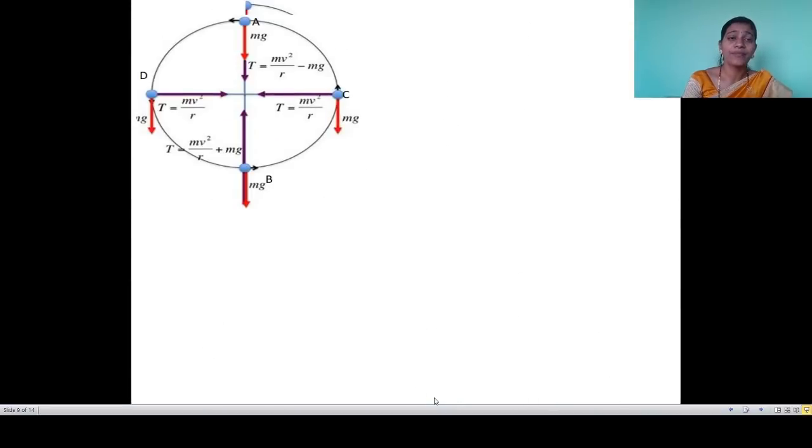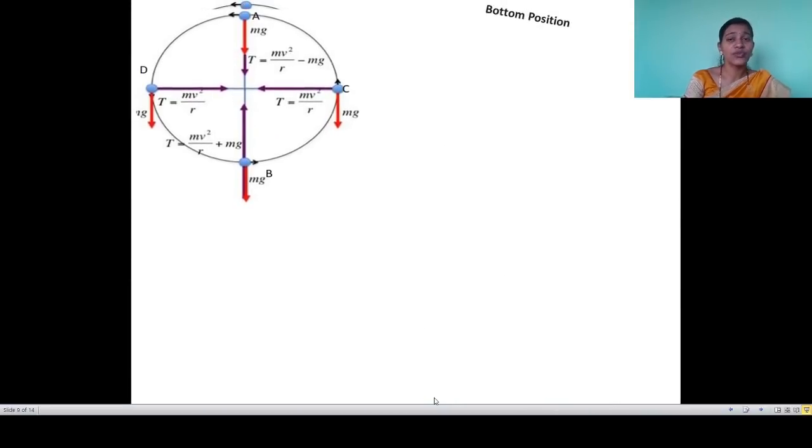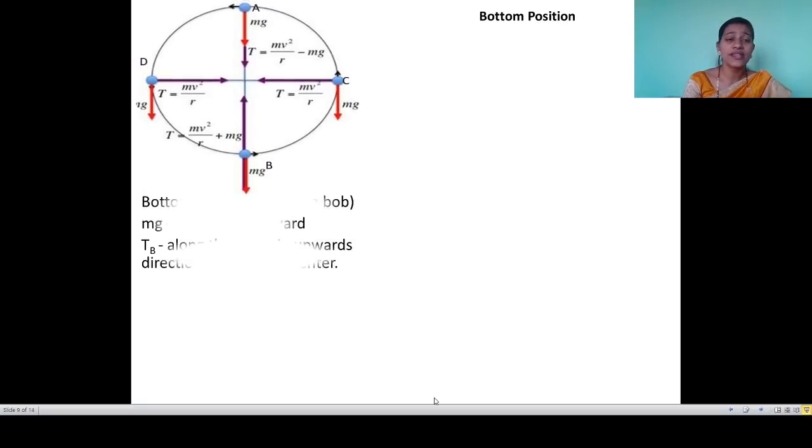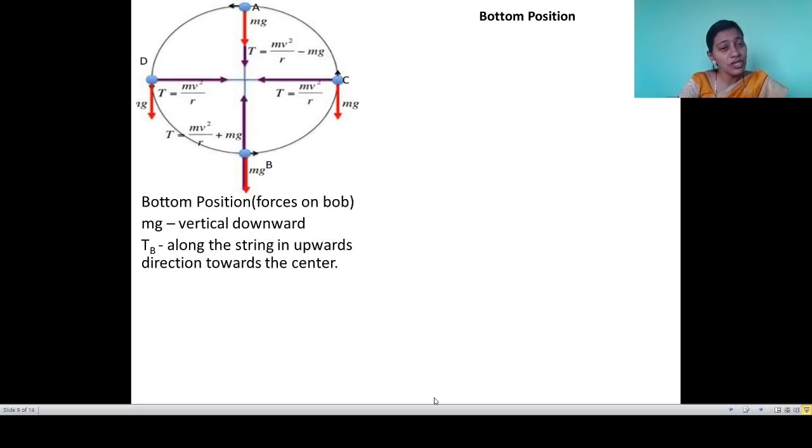When the bob comes to the bottom position, first of all we will see which forces are present on that bob. Already we know whenever the bob is revolving in vertical circular motion, always two forces are present there: force due to weight mg, and force due to tension. But as its position is changing, the direction of the forces also changes. See, at the bottom position, force on the bob: force due to mg vertically downward. Next is the force due to tension Tb along the string in upward direction.